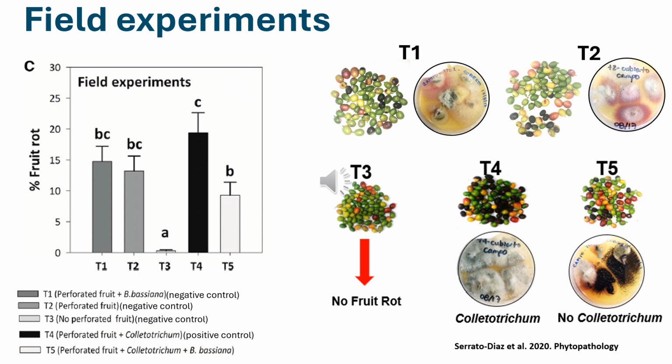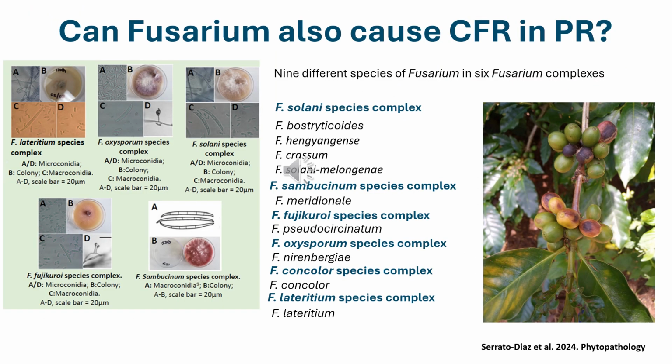At this moment we say, oh my god, this didn't work in the field. But when we put all these treatments in petri dishes to see what was happening, in treatment 1 and treatment 2 we found Fusarium, the red color that you see on the right in petri dishes. With the discovery of Fusarium in our petri dishes, we formulated another scientific question. Can Fusarium also cause coffee fruit rot in Puerto Rico?